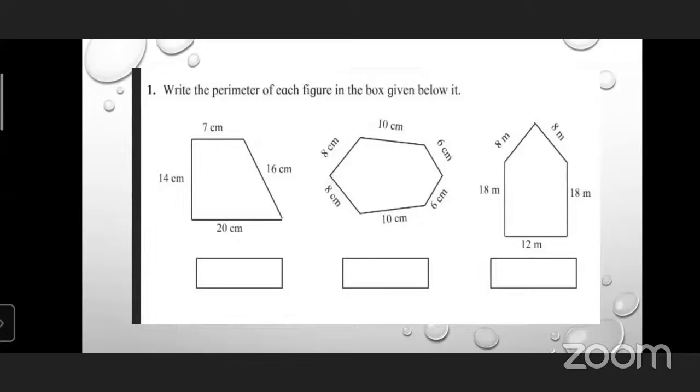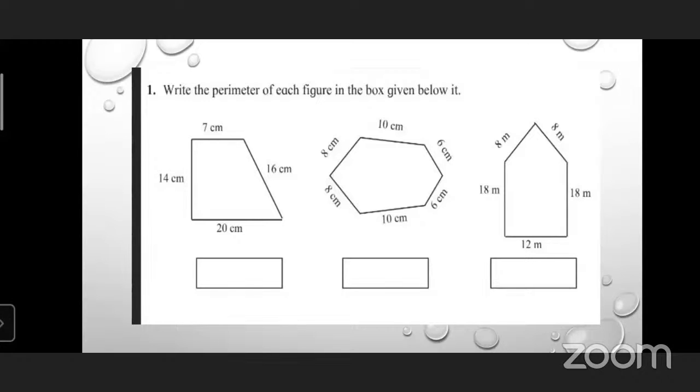Yes. Here you can see another figure. This third figure is given. What will be the answer for this figure? You have to calculate the perimeter of each figure. The answer is 64. See carefully, is there any mistake?